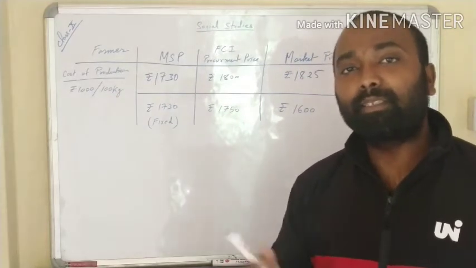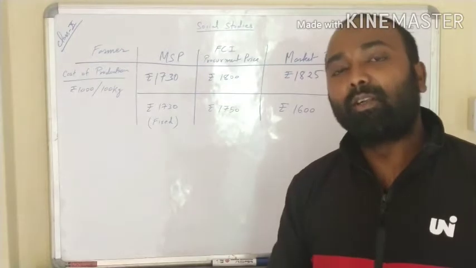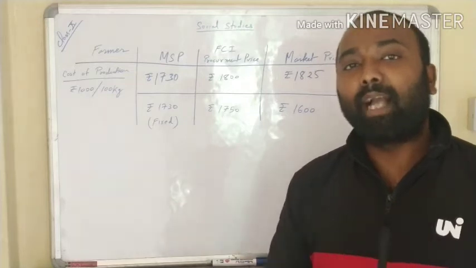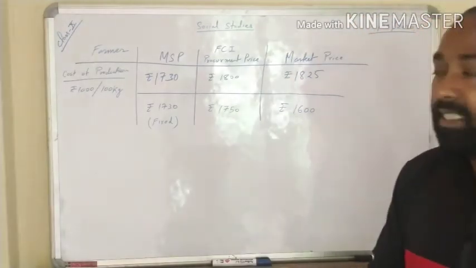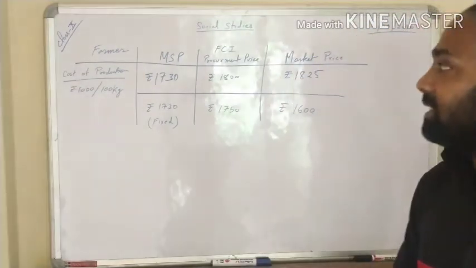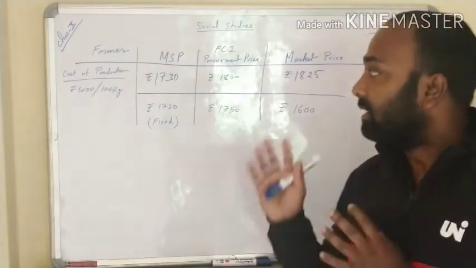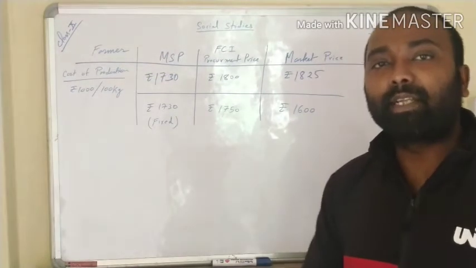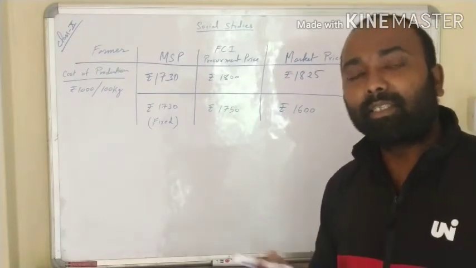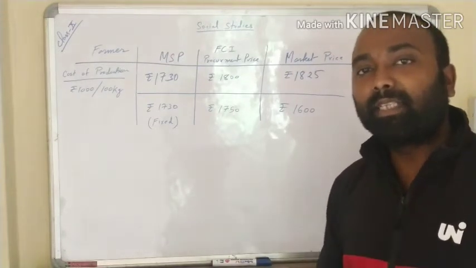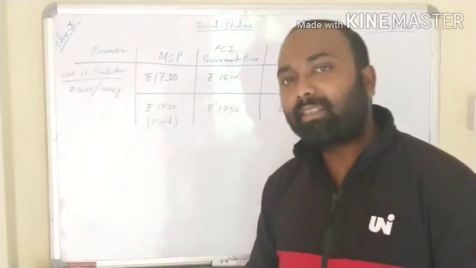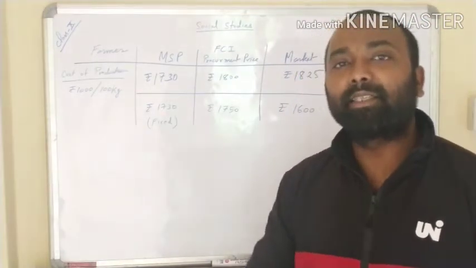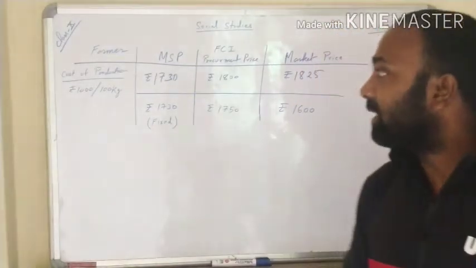Now let us understand what the problem is and how it has arisen. Before we understand the problems that have arisen in agriculture, we will understand the reason behind them. So let us start with MSP and some other factors responsible. This is one of the facilities the farmer gets from the government, and it is also one of the reasons that has led farmers to do activities which have created problems in agricultural production, and has played an important role in the degradation of agricultural land.